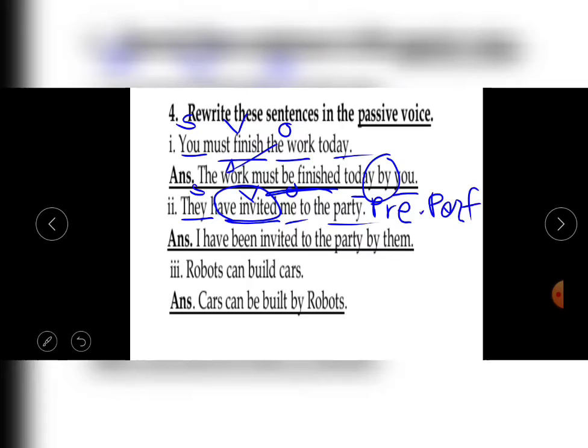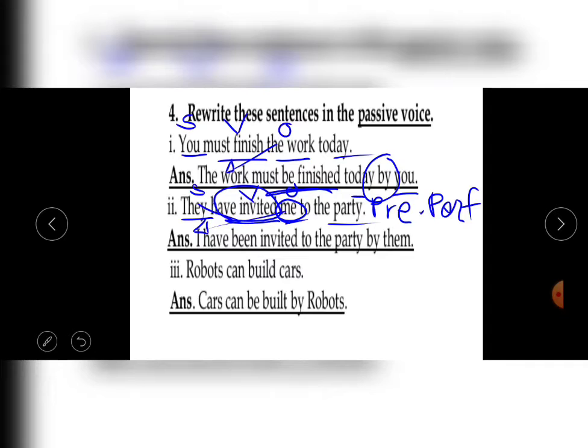So have been invited will come in a passive voice. Me, the object, becomes subject. So me turns into I. With the I we are using have. I have been invited to the party by them. This subject will turn into object. That time it becomes them.